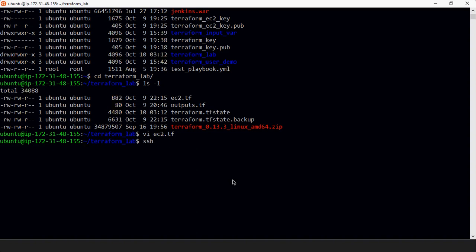So this is simply ssh-keygen. If you enter it, it will simply ask you for a file name. You can simply give a file name here, and that file name you are going to use.